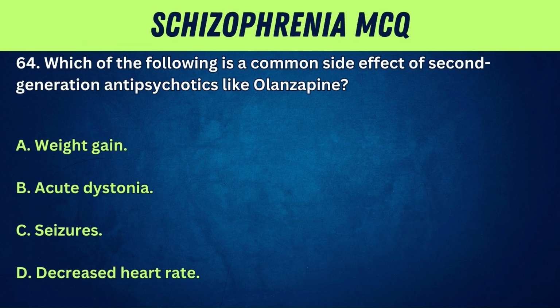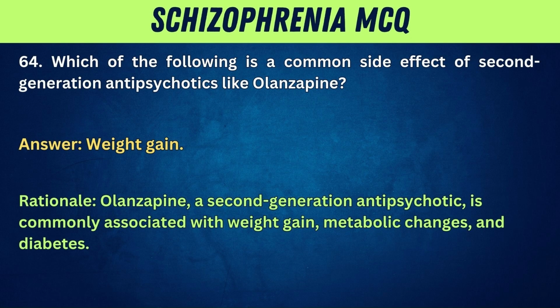64. Which of the following is a common side effect of second-generation antipsychotics like olanzapine? A. Weight gain. B. Acute dystonia. C. Seizures. D. Decreased heart rate. Answer: weight gain. Rationale: olanzapine, a second-generation antipsychotic, is commonly associated with weight gain, metabolic changes, and diabetes.